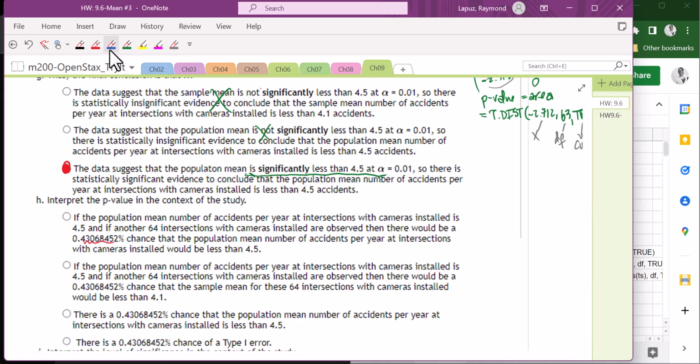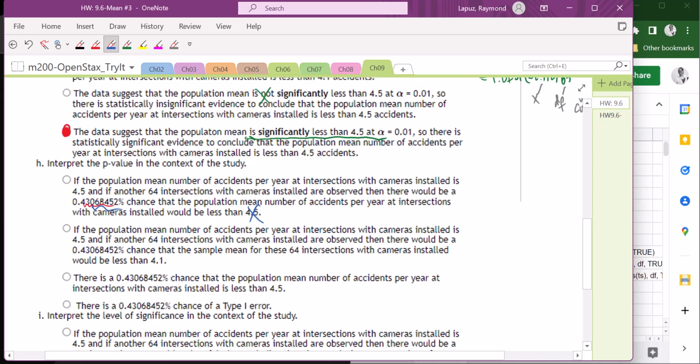However, this particular p-value is related to the actual mean for the sample that we collected. So I don't think it would be this one because it says 4.5. Let's read the next one.